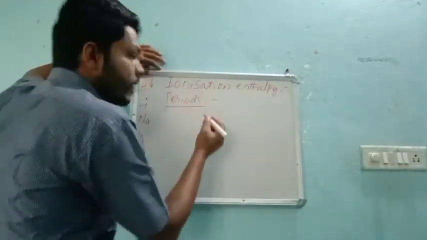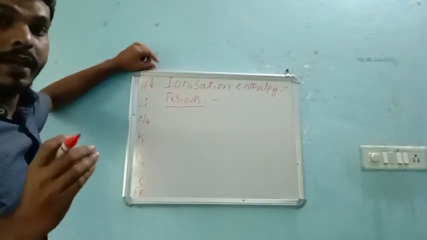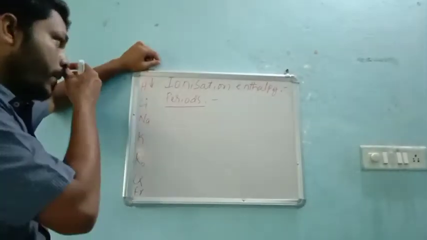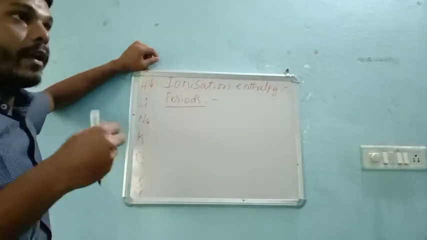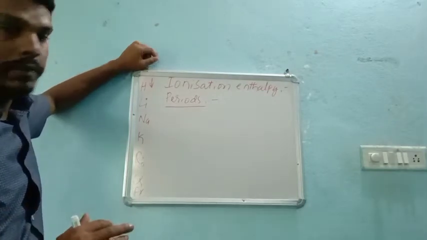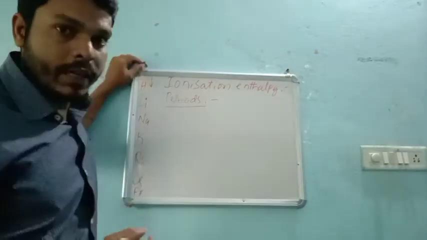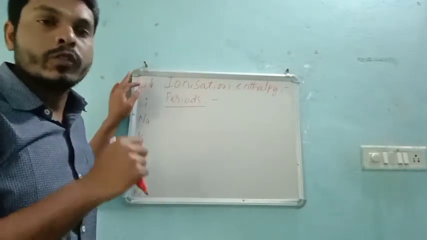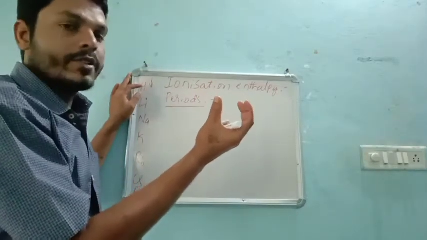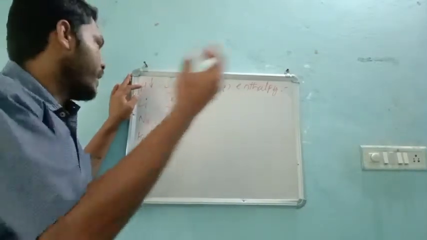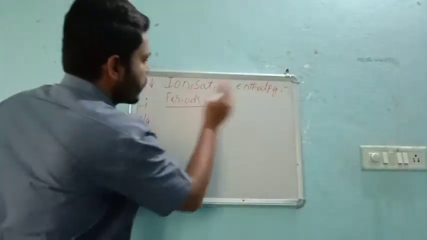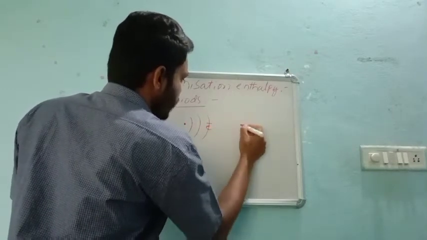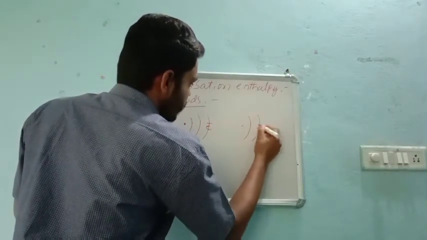So in case of period, atomic radius decreases. Why? Due to entering of electrons into the same shell. If the electron enters into the same shell, the density of electrons increases in that particular shell. So that's why the valence shell will shrink gradually, element by element. So this is the first case and this is the second case.